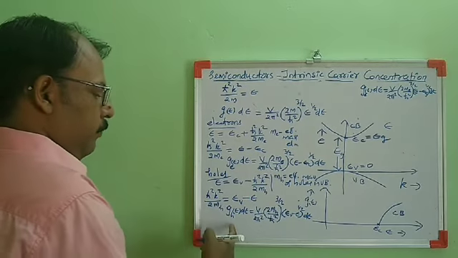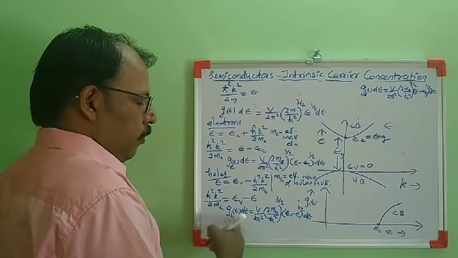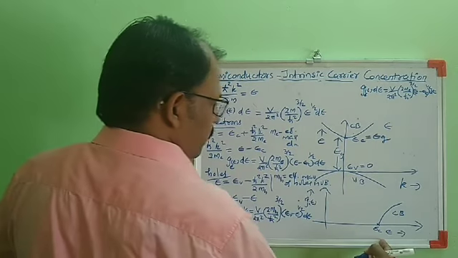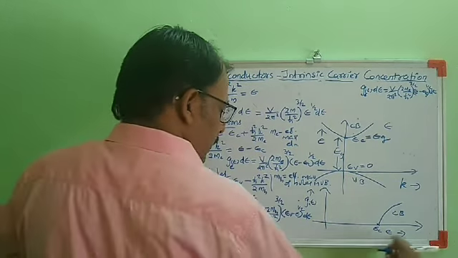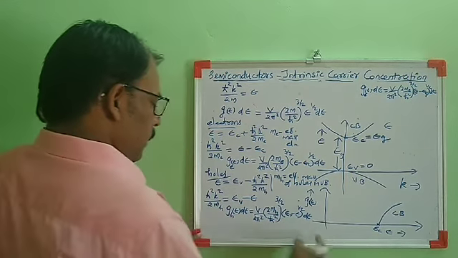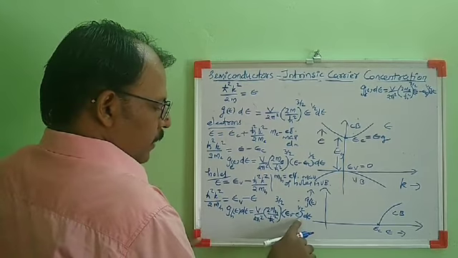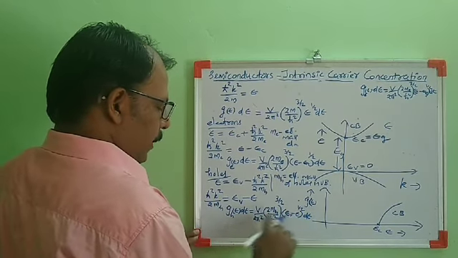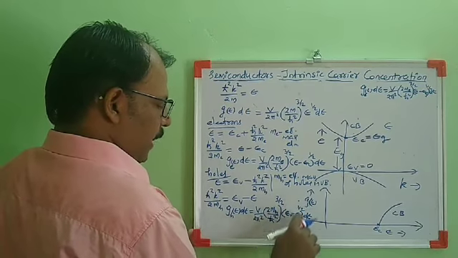So when we draw the variation of density of states of holes with the energy, I am drawing the variation of density of states of holes in valence band in the same diagram. When energy equal to 0, it is EV raised to 1 by 2. That means the density of states will be maximum.